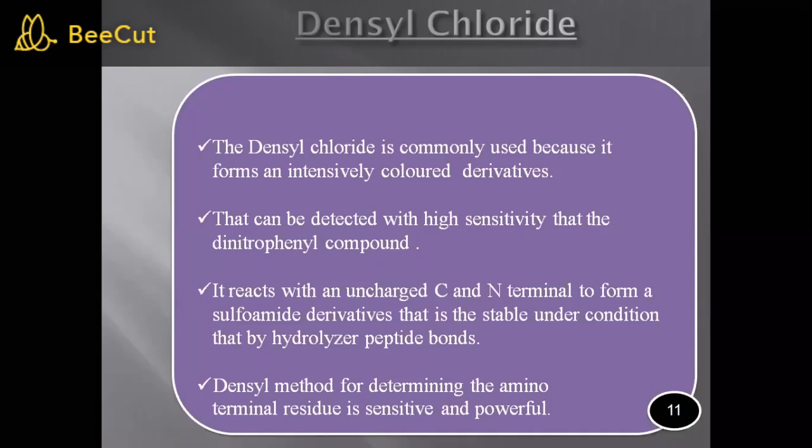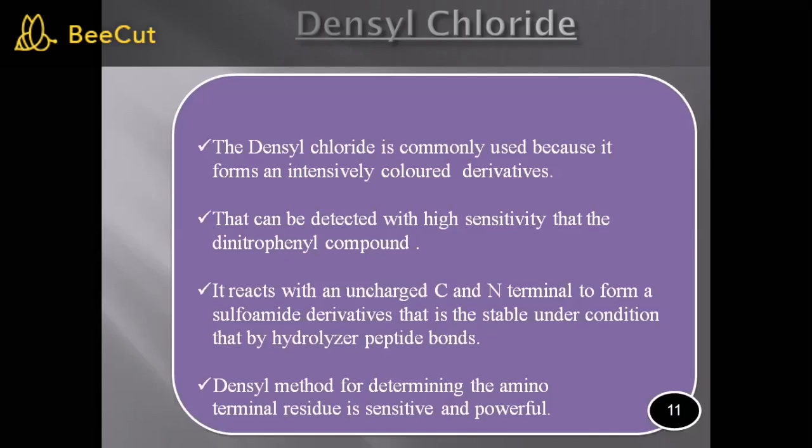Again, dansyl chloride reacts with an uncharged N-terminus to form a sulfonamide derivative, which is stable under conditions that hydrolyze peptide bonds. So this dansyl method for determining the amino terminal residue is sensitive and powerful.